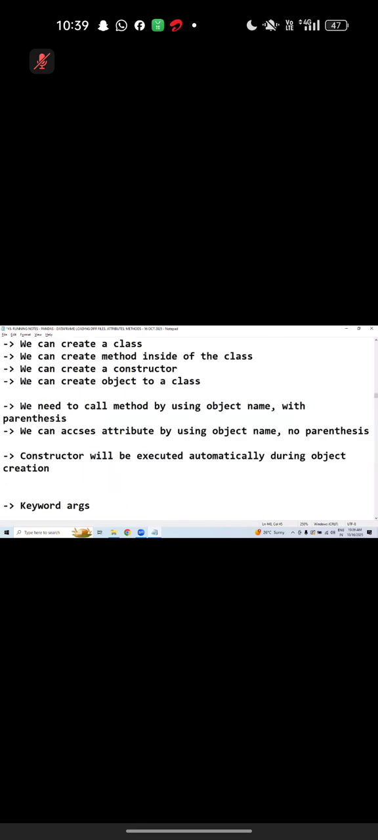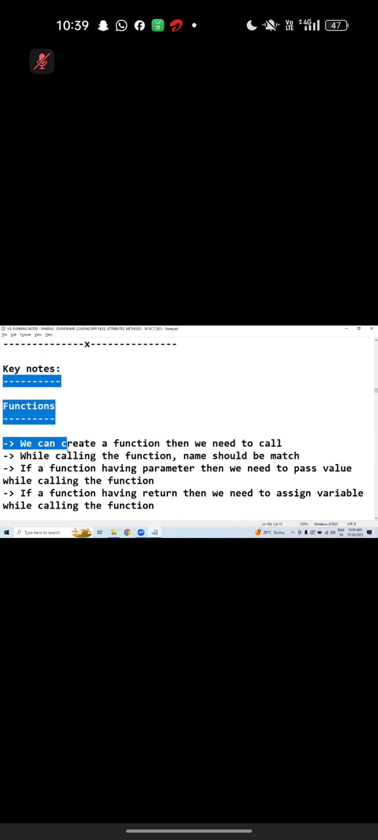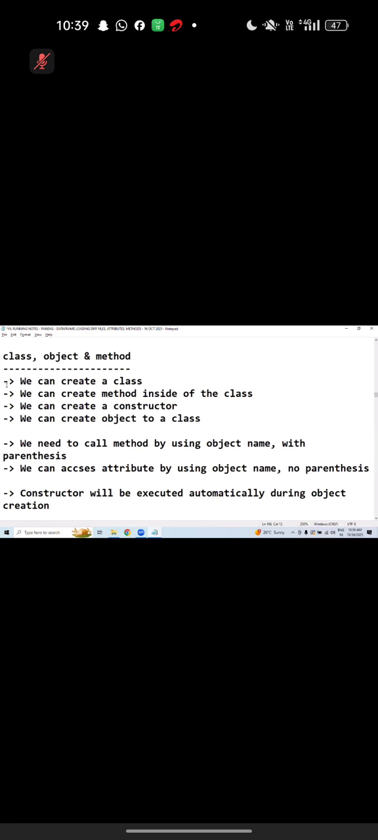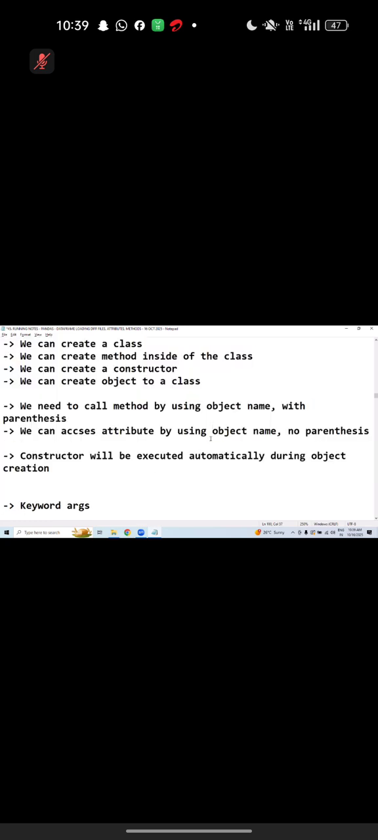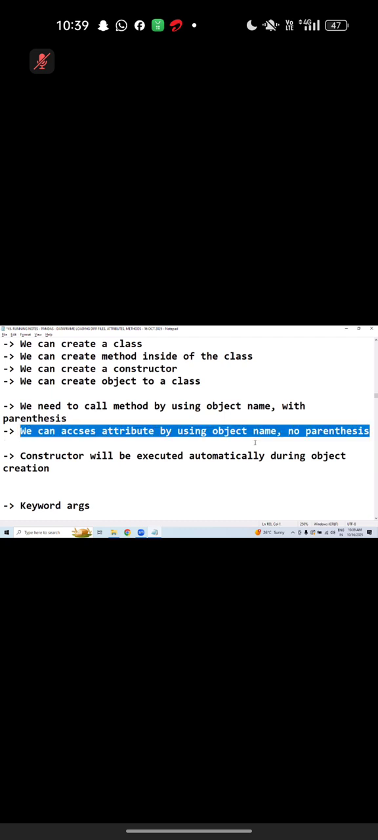Few guys, you need to learn how to talk. These points you have to learn by heart. Every day I am using these points. We are calling a method, that statement is available here. We are accessing an attribute, that statement is available here. We can access an attribute by using the object name. Tell me, sir. No parenthesis.